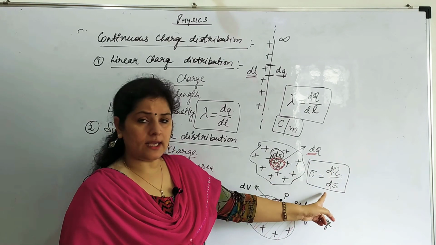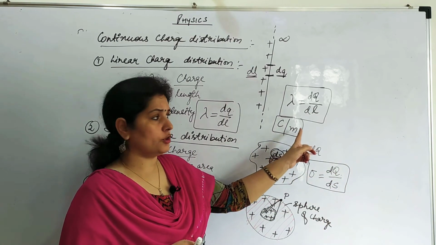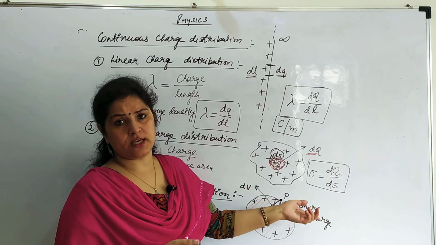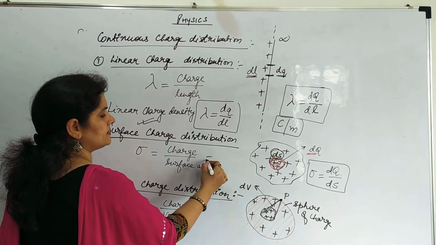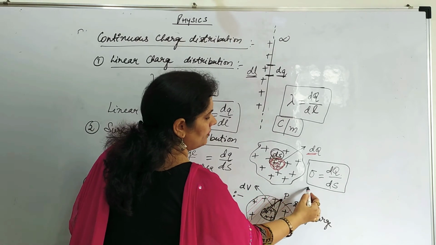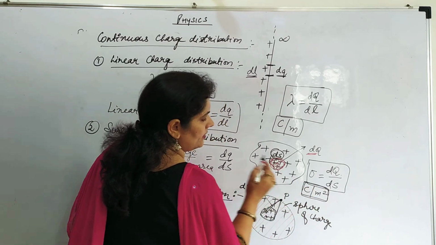So what should be the SI unit? Coulomb per meter square. What was it for the wire? Coulomb per meter, because it was length. Here it is coulomb per meter square because it is surface area. So this is dq by dS and the SI unit will be coulomb per meter square.